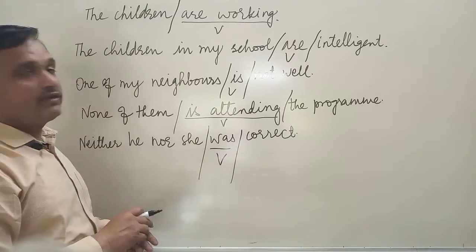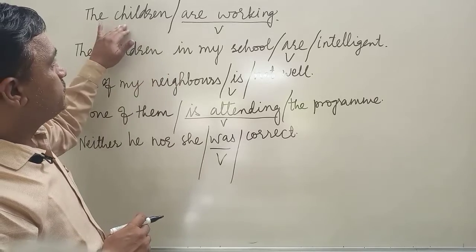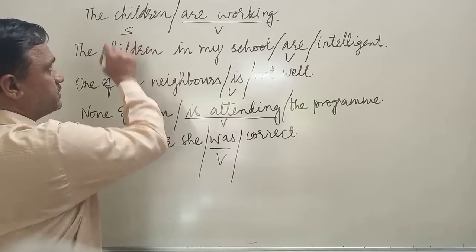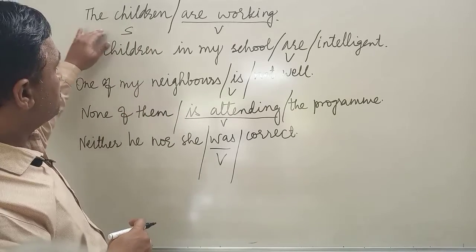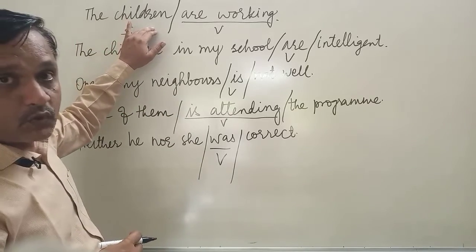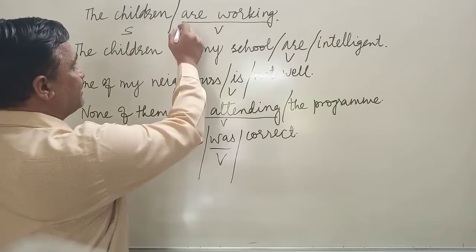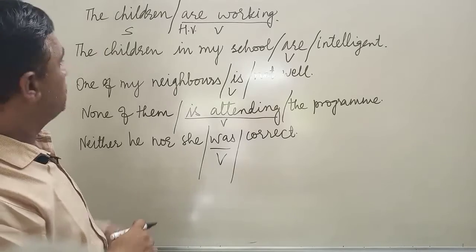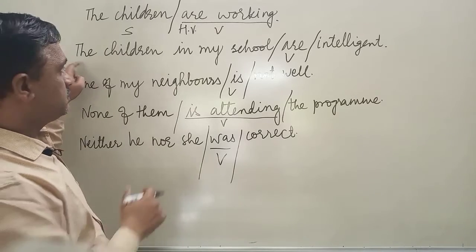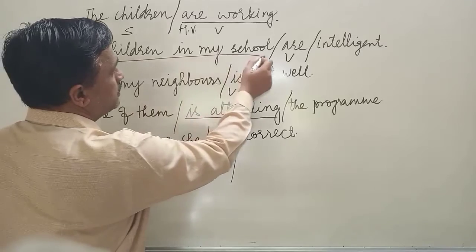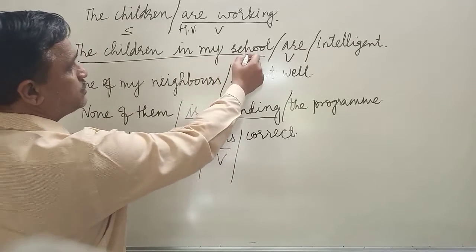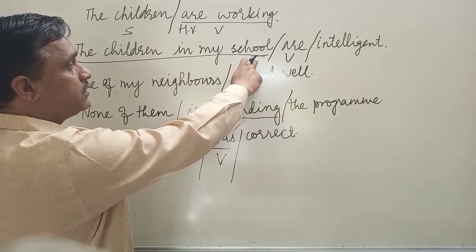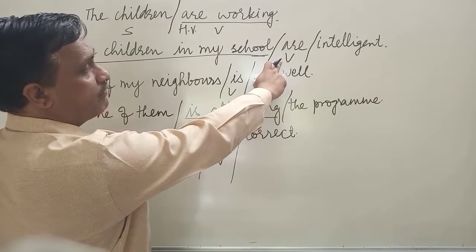So now we have to find the relevance between the subject and the verb. The subject means the person who does the action. Children is plural, so we have taken a plural helping verb, are working. Fine. Then children in my school. In this part, school is single, and we have taken the plural form of the verb.